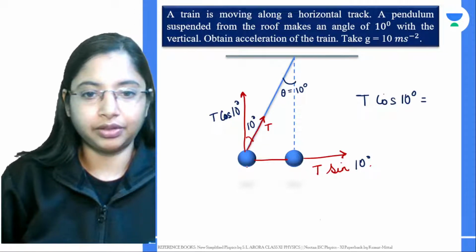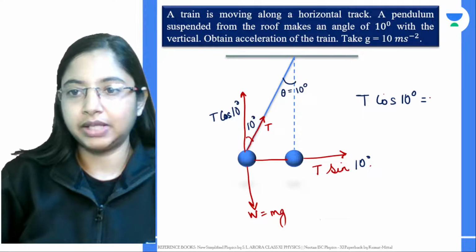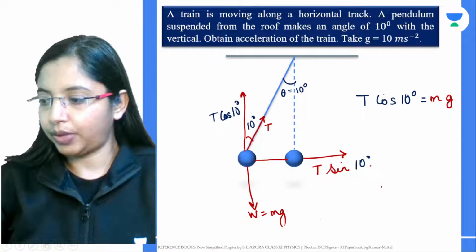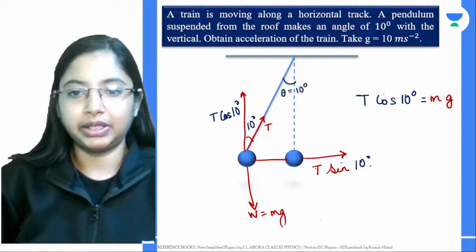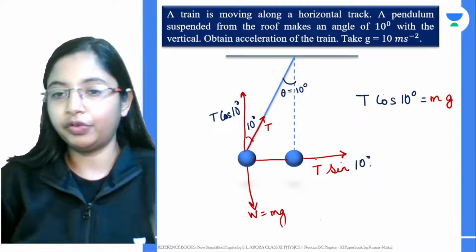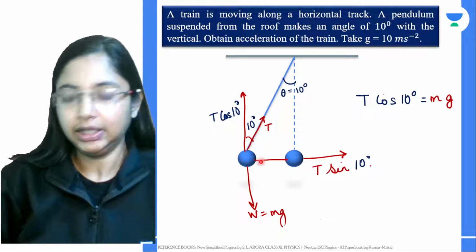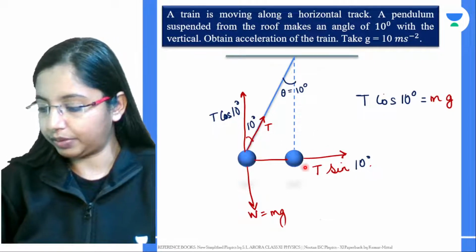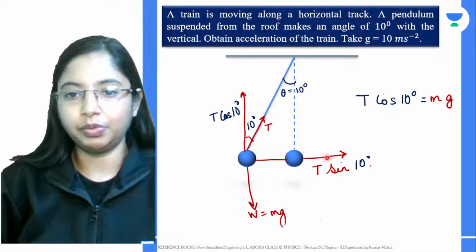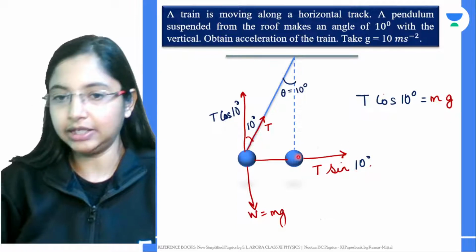this is the weight acting on the object, W. Weight is mass into acceleration due to gravity, g. Now this is one force. Now let's say the other component that we are seeing over here is nothing but your vertical component. Now let's resolve your vertical components. This is the horizontal component, vertical components we have taken into account. What about the horizontal component? On one end, we know we have T sin 10 degrees.